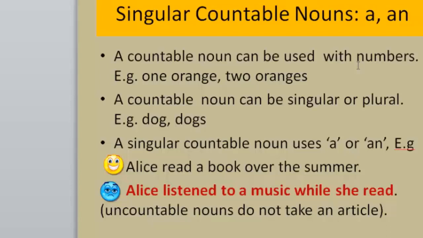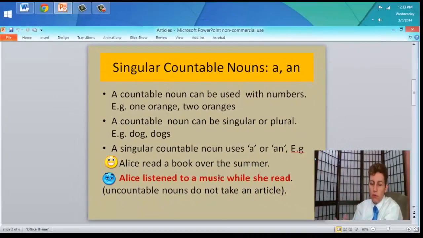A singular countable noun uses a or an, depending on whether or not it starts with a vowel. So, for example, Alice read a book over the summer. My countable noun is book. It's singular, so I use the article a. Alice listened to a music while she read. No, this is incorrect. Music is not a countable noun. I can't talk about 1 music, 2 music, 3 music. No. So it does not require an article.